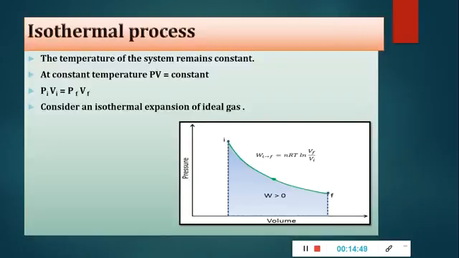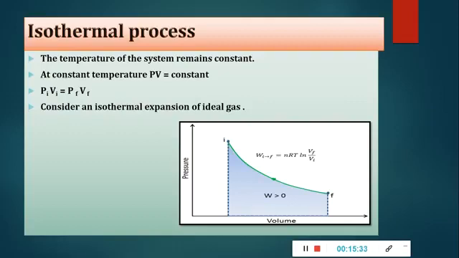Now the next process is what? Isothermal process. Iso means same, thermal means temperature, so at constant temperature. It is a process in which change in pressure and volume takes place at constant temperature. A change in pressure and volume taking place at constant temperature is called an isothermal process or isothermal change. So for such a system we can say that delta T is equal to 0. This is possible when the system is in good thermal contact with its surroundings, because जब तक thermal exchange होगा नहीं, there will be no loss.